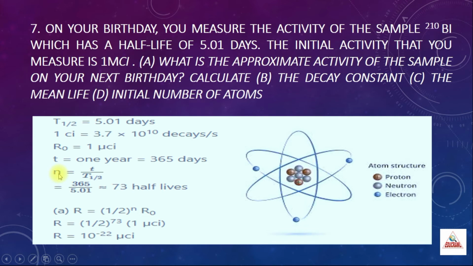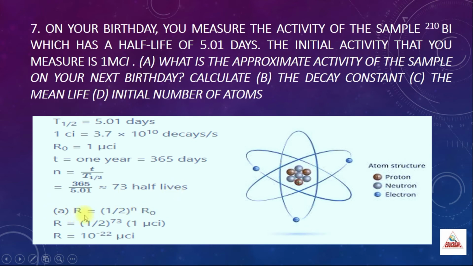You know the total number of half-lives is given by n is equal to t divided by t half. This formula we have discussed in the previous problem also. So t is 365 days divided by t half, which is 5.01. When you divide this, the approximate value is 73, so 73 half-lives are there. First we will calculate the activity.